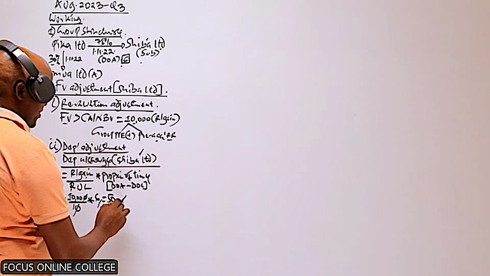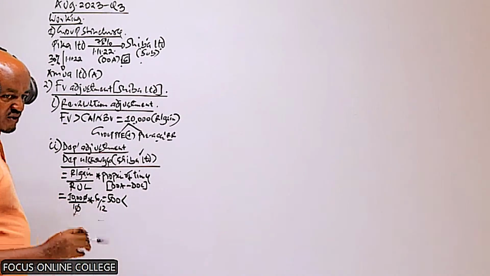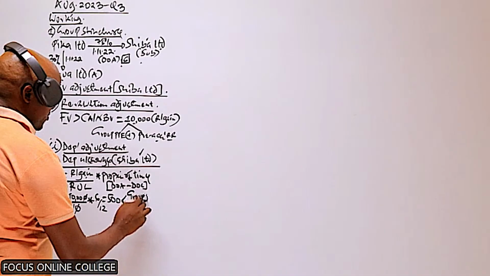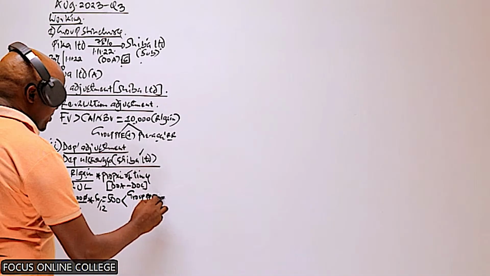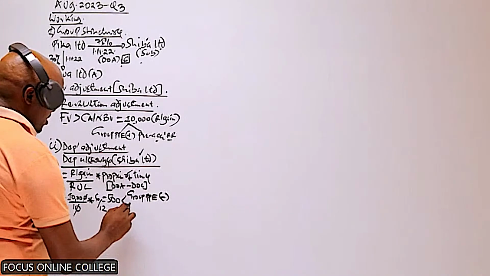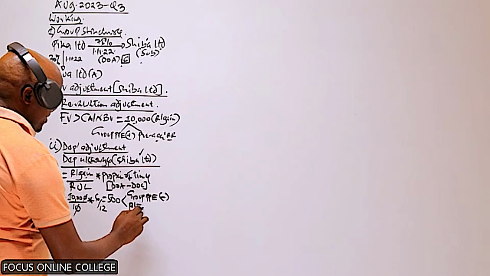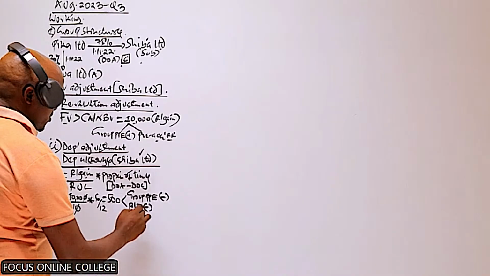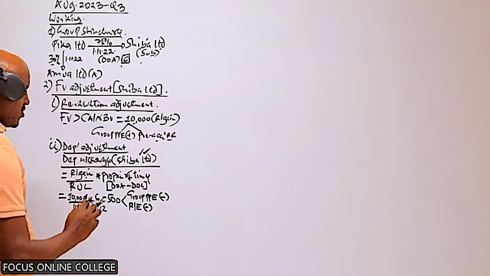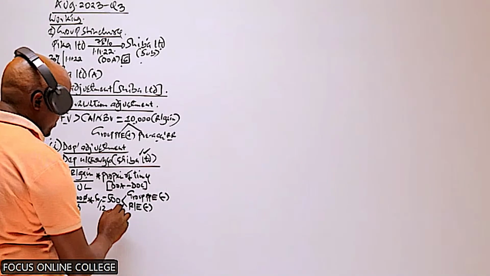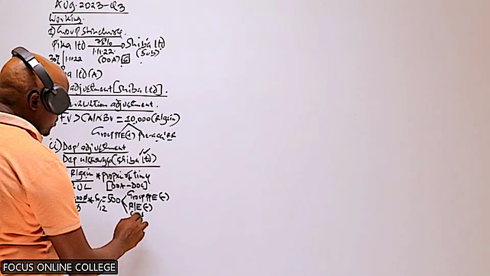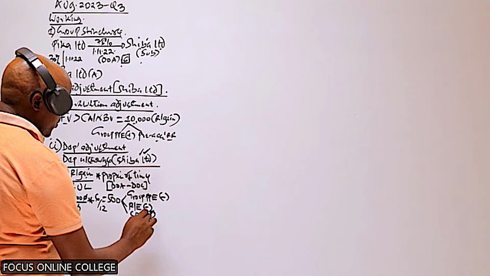So this 500 will be adjusted in which two items? One, it will be deducted from the group PPE in preparing the consolidated balance sheet. And then we also deduct it from the retained earnings of this company. Now, if in this question we were preparing the consolidated statement of profit or loss, we said we would add it to the group cost of sales.